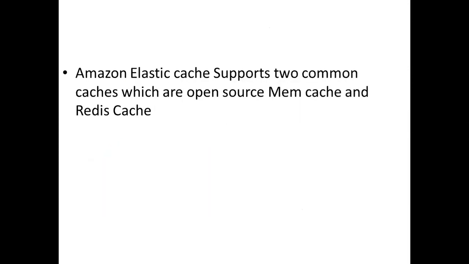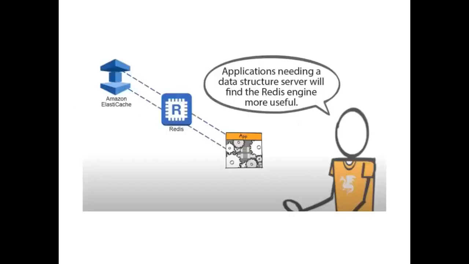This cache, as I told you, supports two types, Memcache and Redis Cache. An application needing a data structure server will find the Redis engine more useful. Suppose your application requires a data structure.